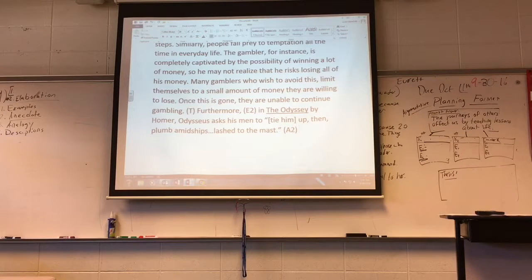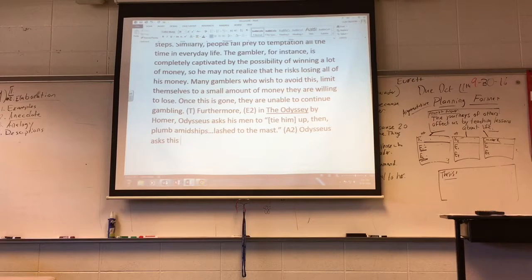Now, because I elaborated a lot up here in this A1, I may not have to elaborate a ton in this A2, but if I can make a connection between these two elaborations so that my reader understands the point more clearly, then that's to my credit, and that's going to help my score. So furthermore, in the Odyssey by Homer, Odysseus asks his men to tie him up, then plumb amidships, lashed to the mast. So let me do a little bit of explaining so I can tell my reader how this proves my point. Okay, so I'm going to say basically, Odysseus